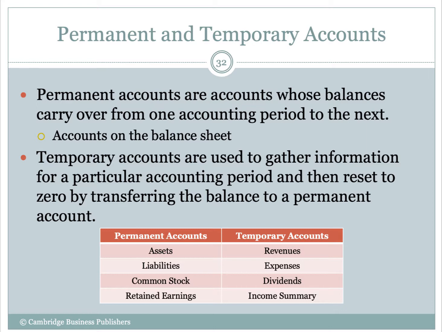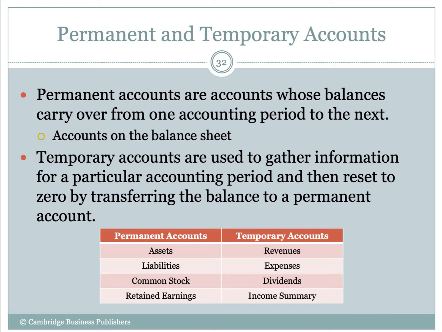Same thing with all the liabilities, all the payables, right? The owner's equity accounts, things like common stock, retained earnings. Those are also permanent accounts which never get closed. So basically, the easiest way to remember it that I find is that any account that shows up on the balance sheet, that's a permanent account.